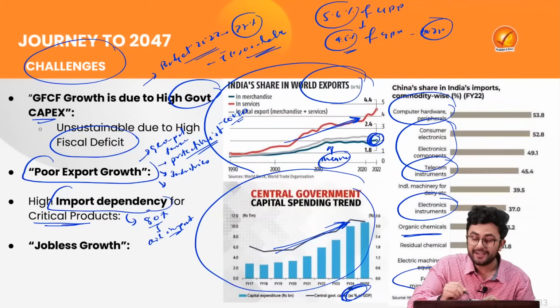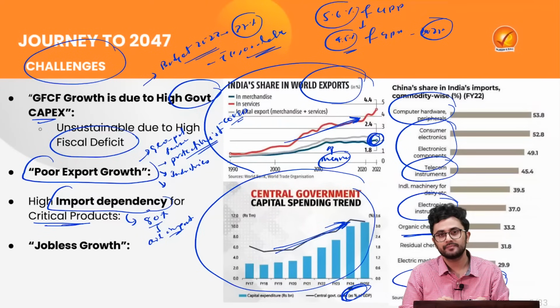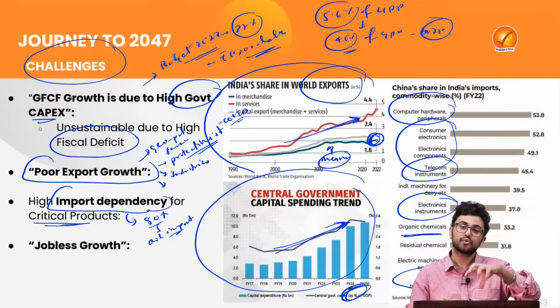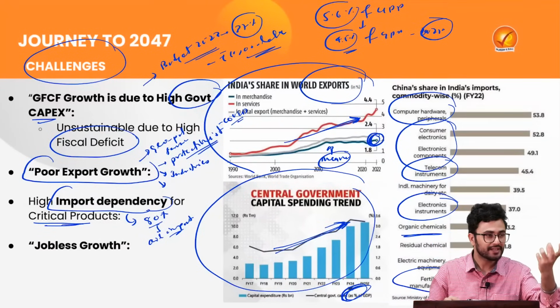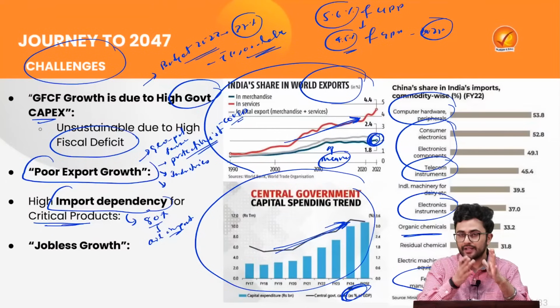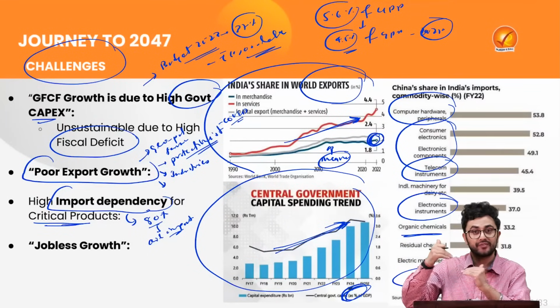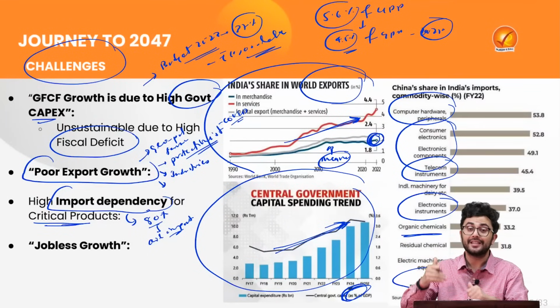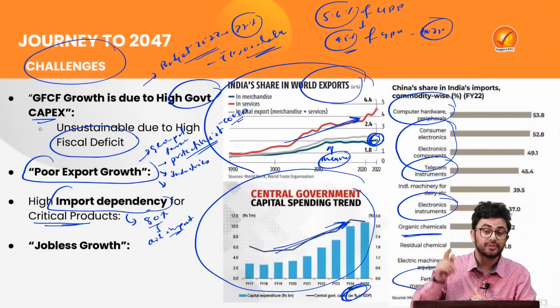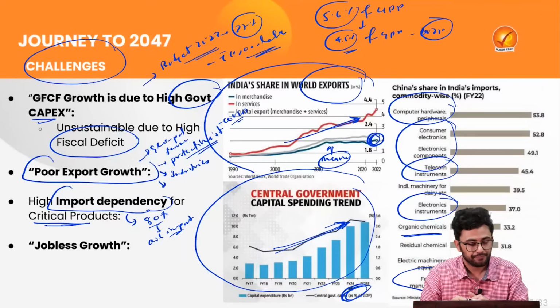We are almost 23% dependent on China for that. So because we are so much import dependent, it is obvious that when we are importing this, it is going to hamper our domestic manufacturing. At the same time, the prices of the products which we are creating will increase as well. So that will make our products non-competitive in the international market.